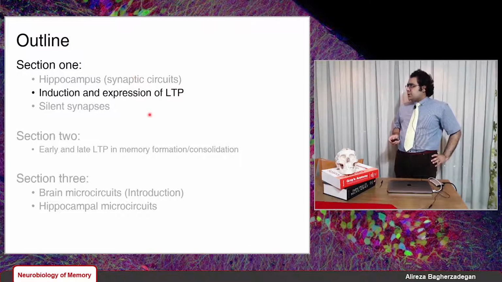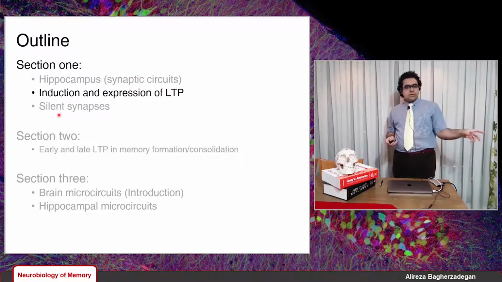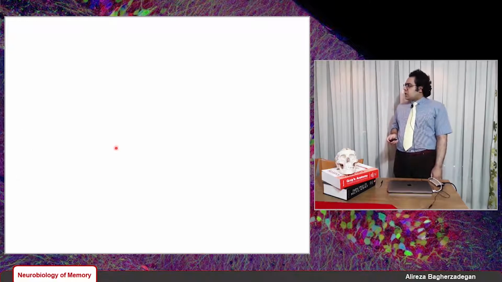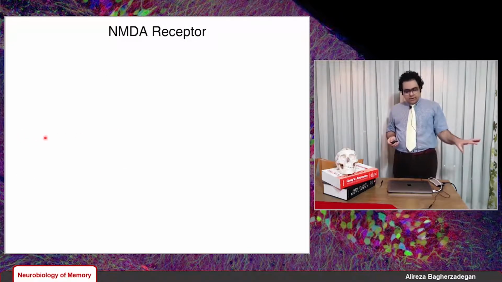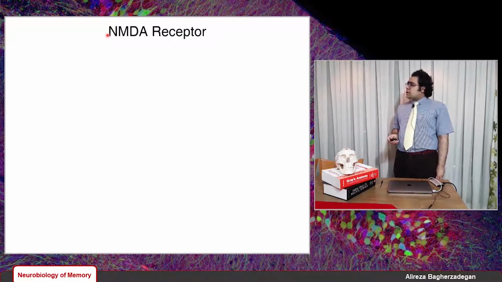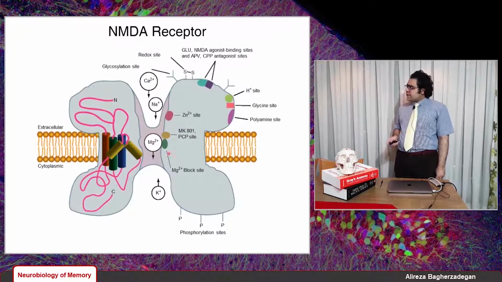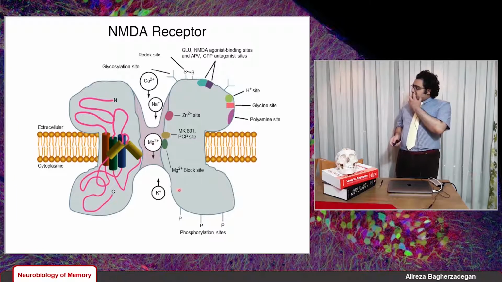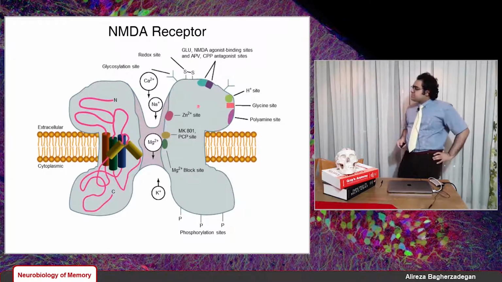We have induction and expression of LTP in this lecture, and I'm going to introduce the concept of silent synapses as well. So let's begin, but before talking about induction and expression of LTP, I want to introduce a type of glutamate receptors called NMDA receptor. NMDA stands for N-methyl D-aspartate receptor. It's a ligand-gated glutamate receptor. It means that glutamate is one of the agonists of these receptors, and I talked about one of its antagonists called APV.